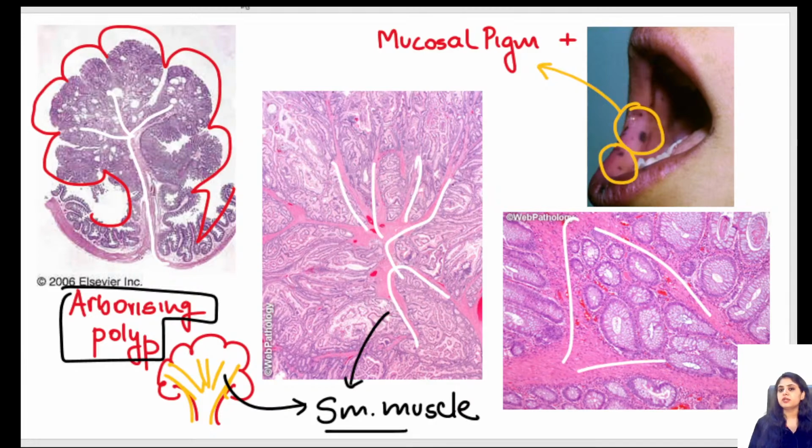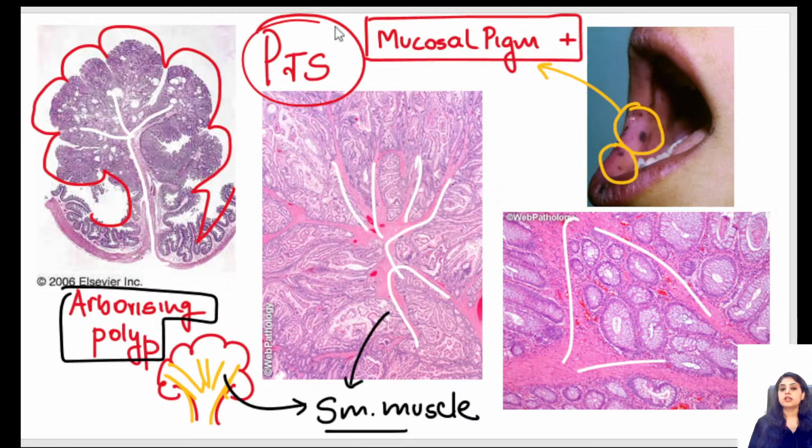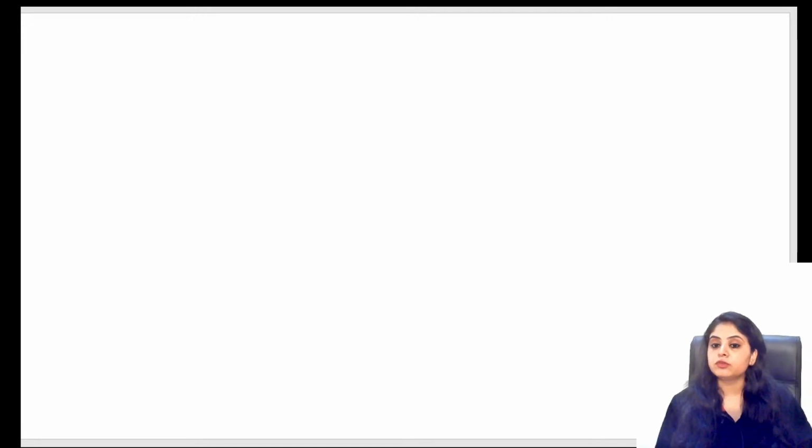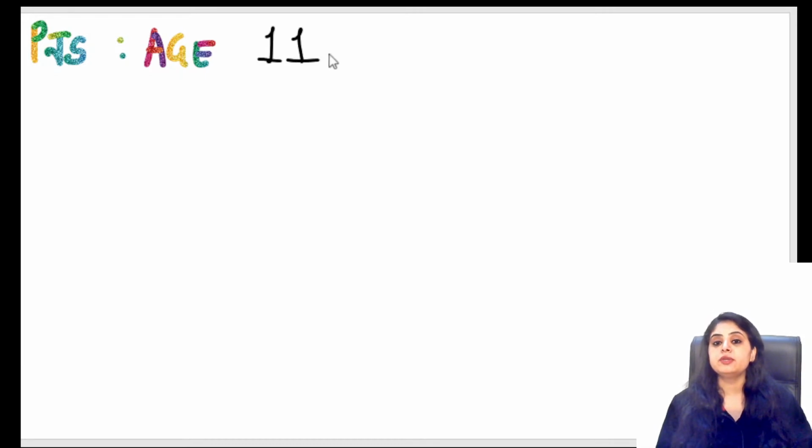So put everything together. If I see a patient with mucosal pigmentation and I see an arborising polyp, we are talking about Peutz-Jeghers syndrome, PJS. Quickly answer two questions for me. What is the age of onset of Peutz-Jeghers syndrome? Perfect. The age of onset is usually between 11 to 17. After 11 years is the usual age of onset.